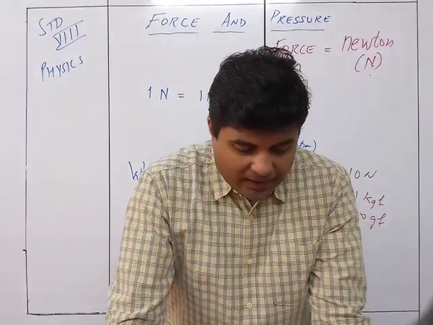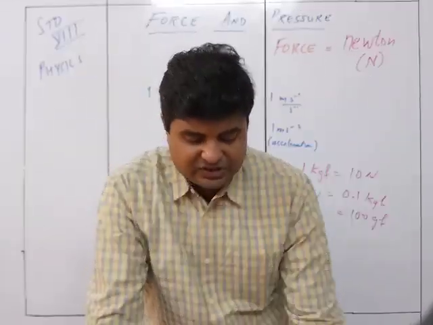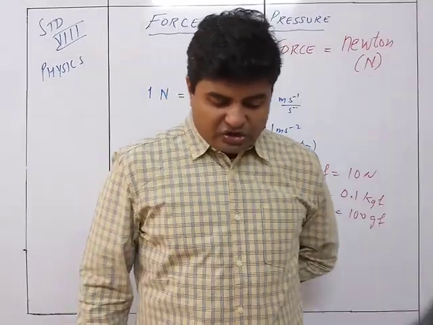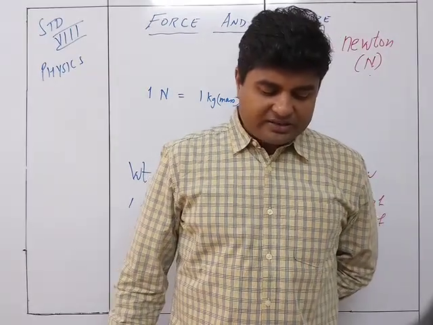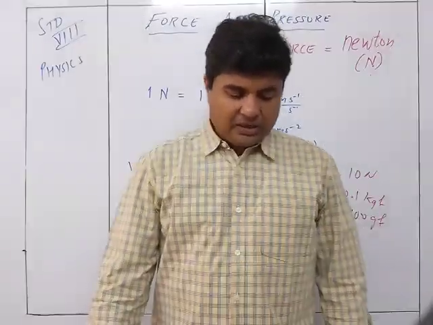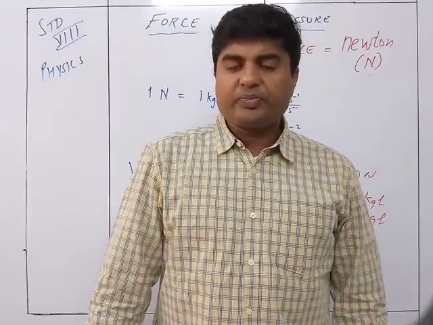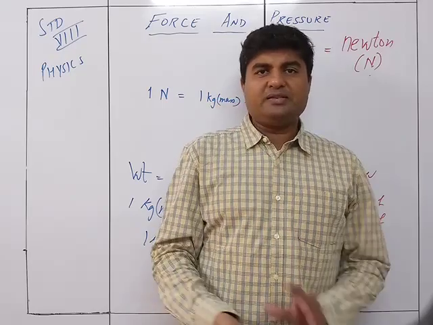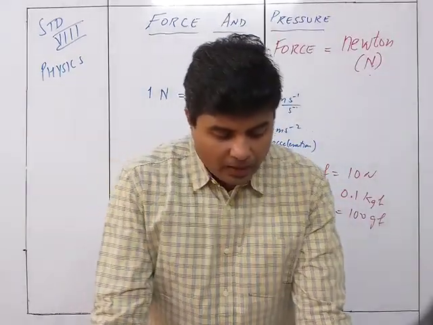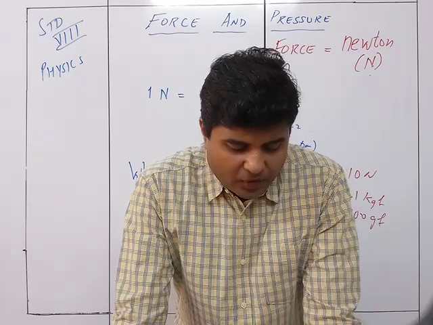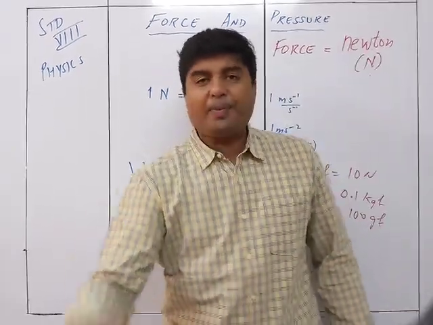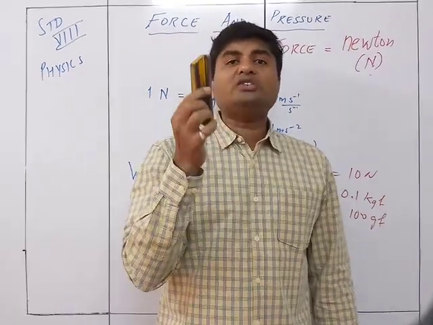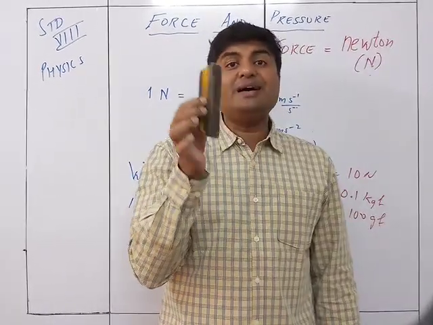So a body in which the spacing between its constituent particles does not change when a force is applied on it is called a rigid body, and if it changes, the body is a non-rigid body. Like I told you in the example of my handkerchief, I am able to squeeze it, which means it is a non-rigid body. A force applied on a rigid body can cause only motion in it. If I apply force on this, the only thing I can bring about is a motion. I cannot change the shape or size of this thing because it's a rigid body.